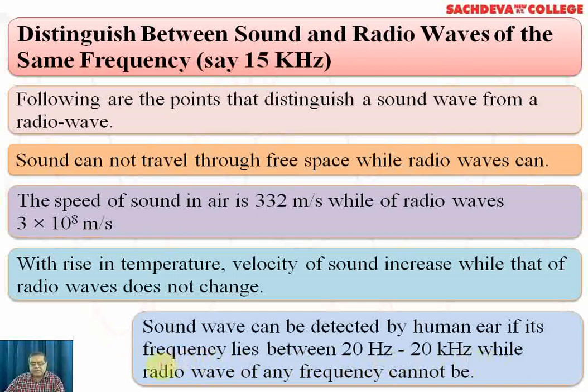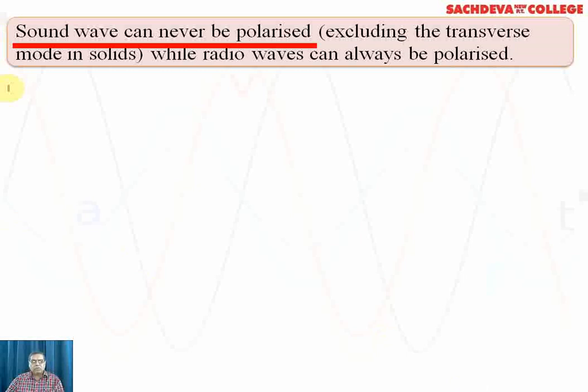Sound waves can be detected by the human ear if the frequency lies between 20 hertz and 20 kilohertz, while radio wave of any frequency cannot be responded to by the human ear. Sound waves can never be polarized, excluding the transverse mode in solids, while radio waves can always be polarized.